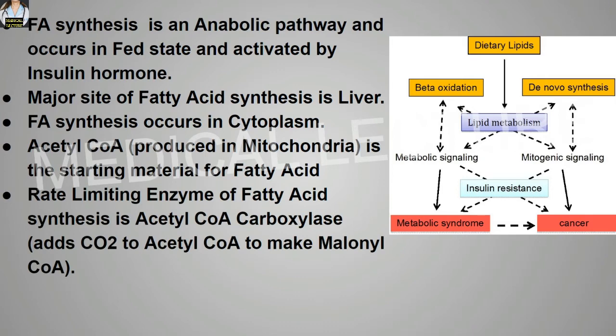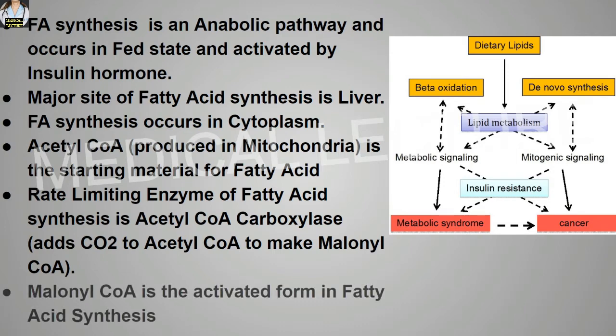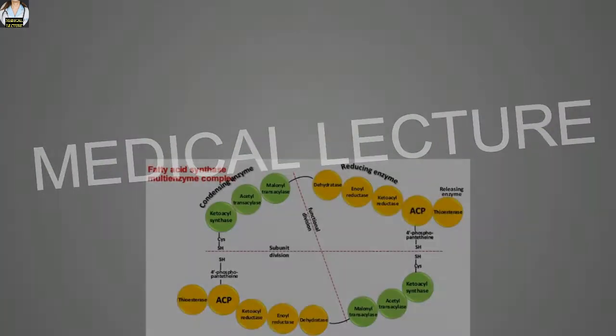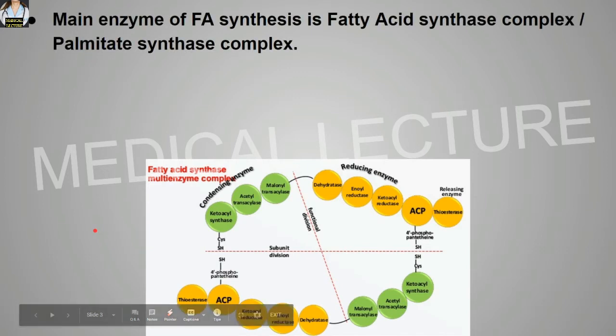Rate limiting enzyme of the fatty acid synthesis is acetyl-CoA carboxylase. This acetyl-CoA carboxylase basically adds carbon dioxide to the acetyl-CoA to make the malonyl-CoA. Malonyl-CoA is the activated form in fatty acid synthesis. Main enzyme of fatty acid synthesis is the fatty acid synthase complex, or the palmitate synthase complex.